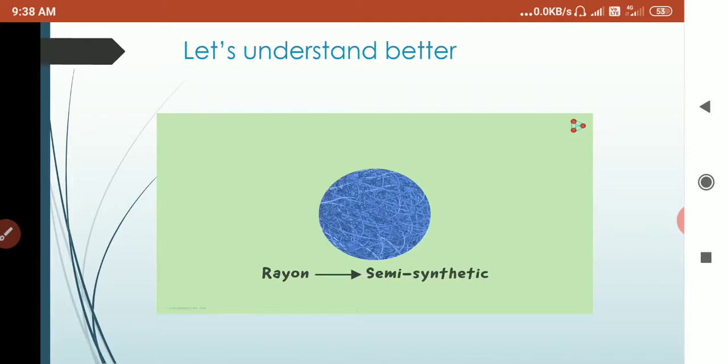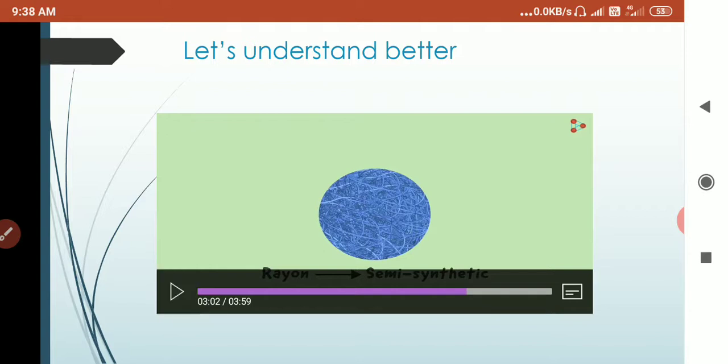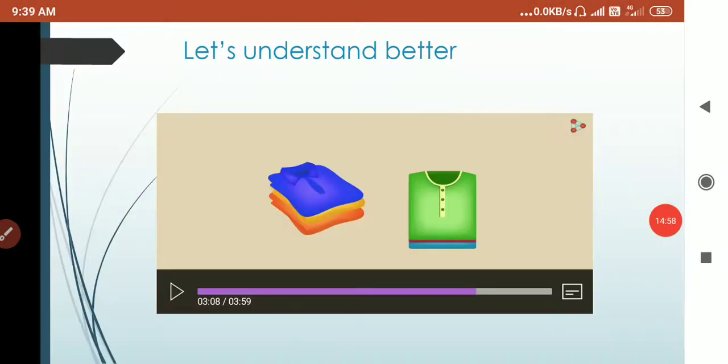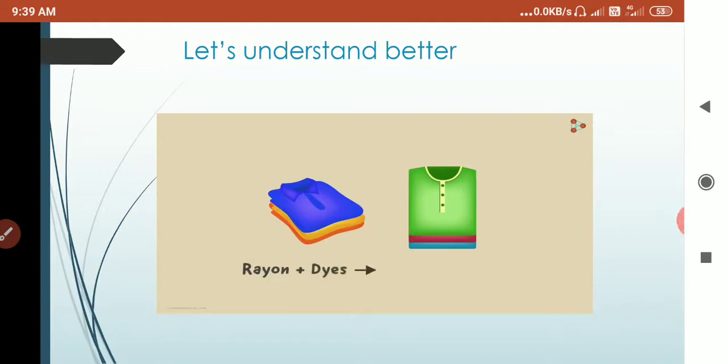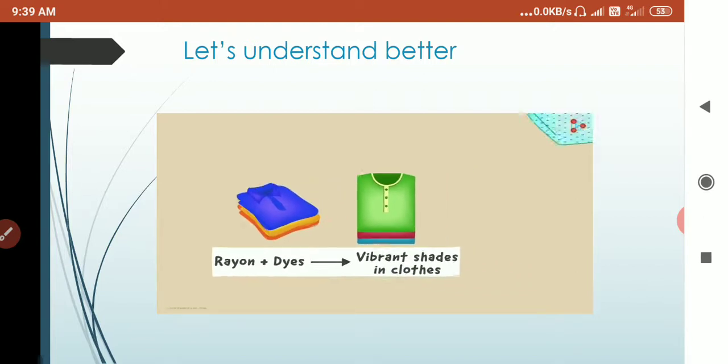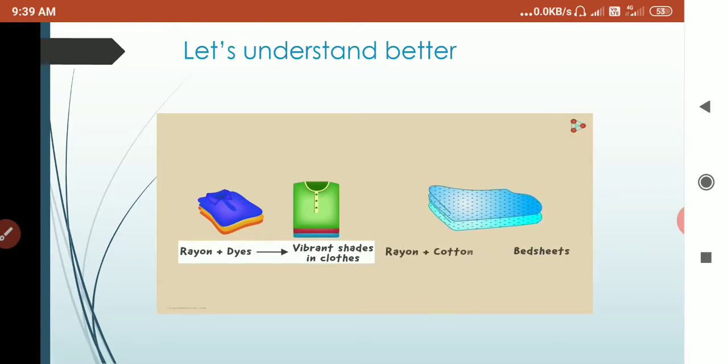So rayon has lots of applications also. Let's see. Rayon can be mixed with various dyes to get vibrant shades in clothes. So we can use rayon in making different kinds of clothes of different colors.